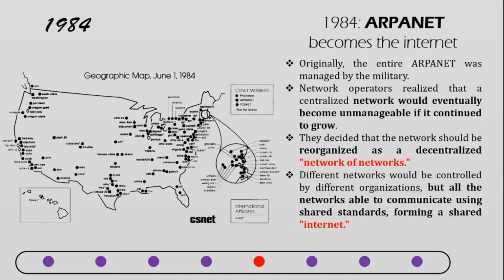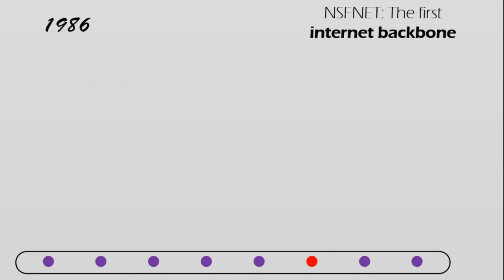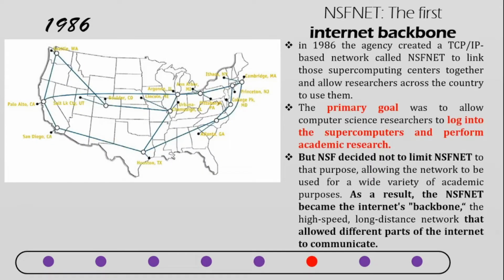So this name is also coined from ARPANET. The different networks would be controlled by different organizations, but all of the networks would be able to communicate using shared standards, forming a shared internet. That was the standard which was formed in 1984. And later on, during the year 1986, the first internet backbone was created.